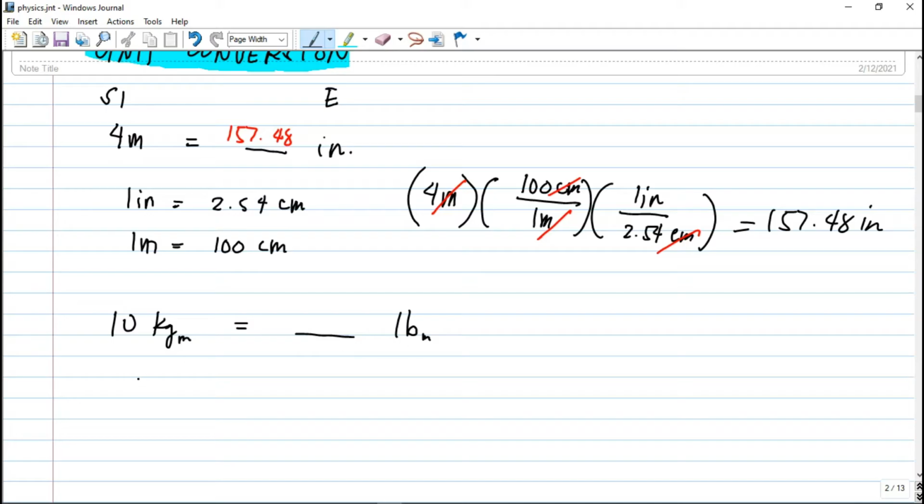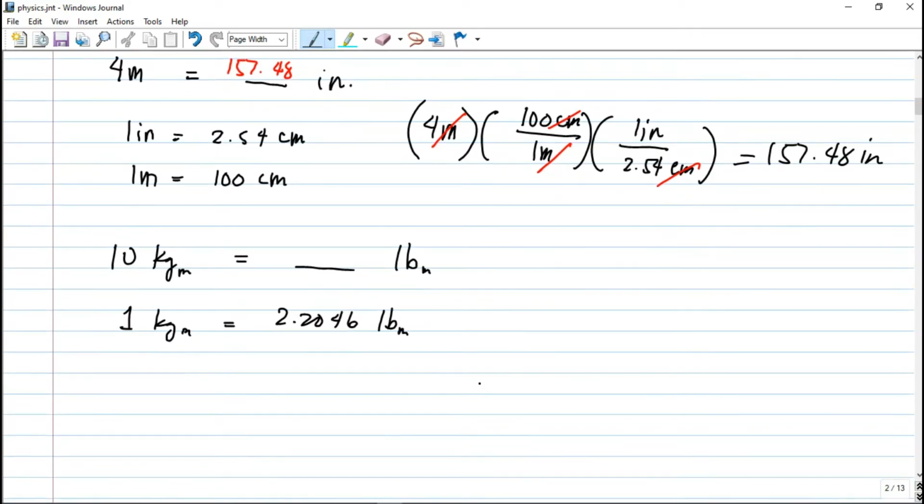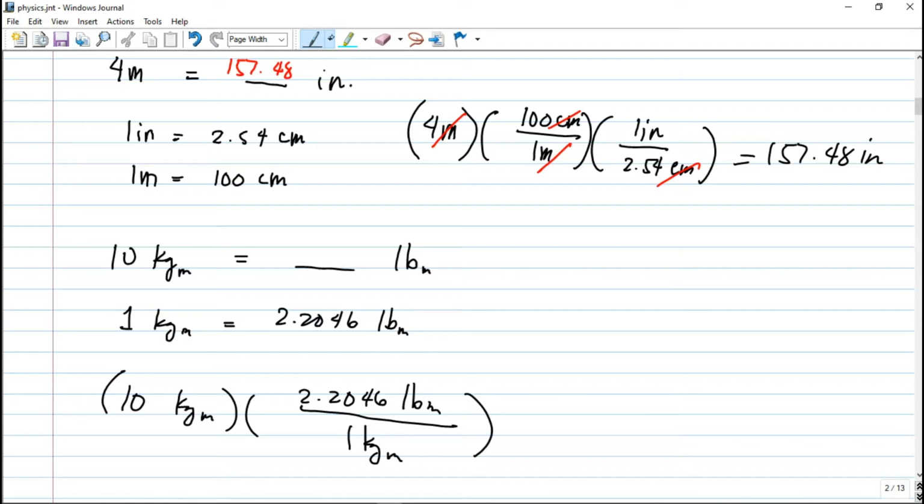Our conversion is that 1 kilogram mass is equivalent to 2.2046 pound mass. Therefore, we have here 10 kilogram mass, and we multiply by the conversion, 2.2046 pound mass per 1 kilogram mass. The unit kilogram mass will cancel out and we are left with the unit pound mass. That is what's required in our second sample problem.